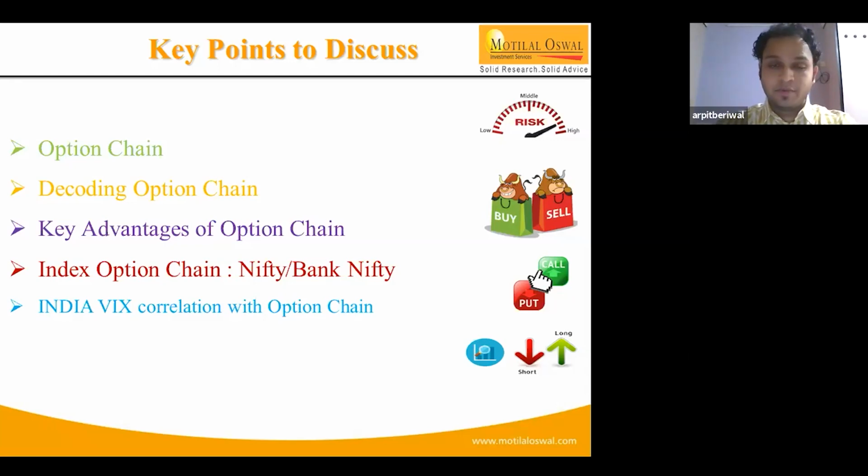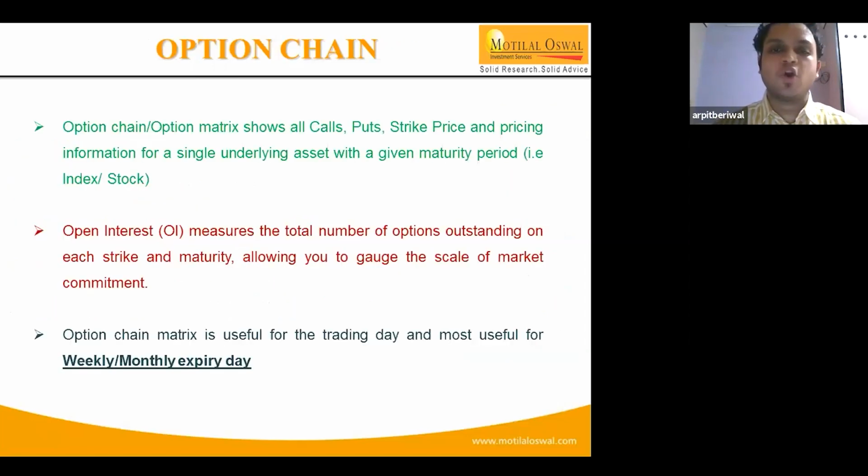And the last thing that we'll be discussing will be India VIX, that is its correlation with the option chain, and how volatility plays an important role going ahead. I think this is the perfect time to conduct this webinar, as the market has been through volatile times in the March series. If you see, Nifty touched a low of 7,500, and in the April series the scenario is quite different. Nifty has gained nearly 2,000 points from its lower levels, and VIX plays an important role in the option chain segment.